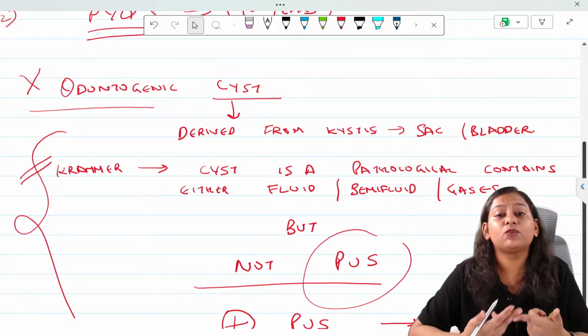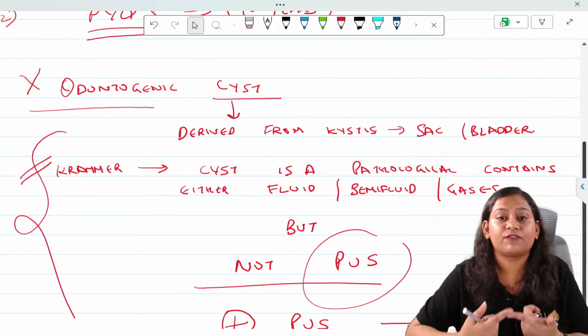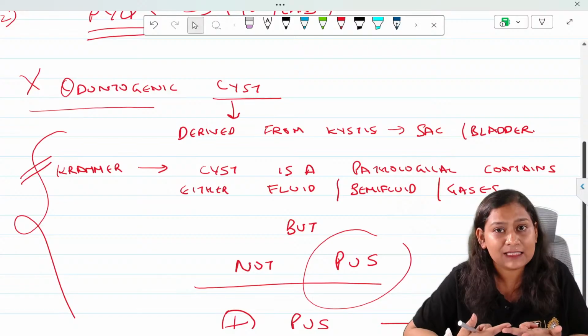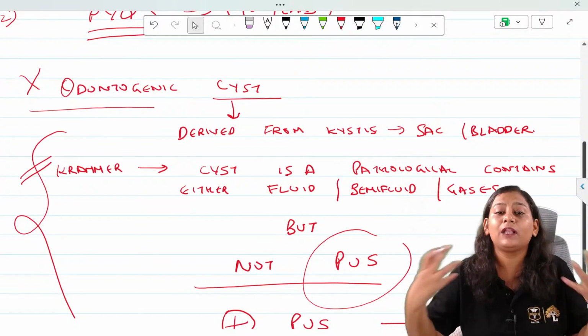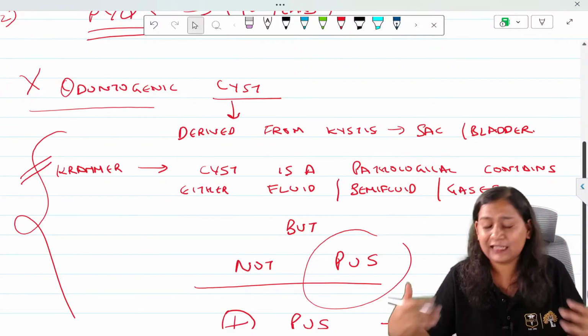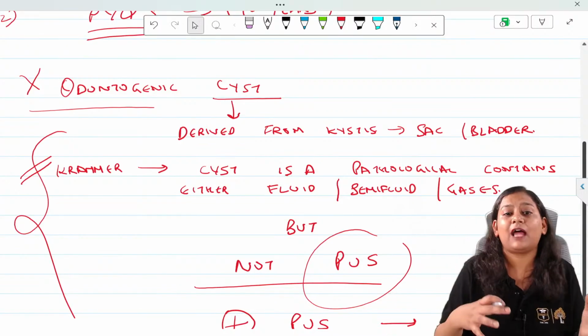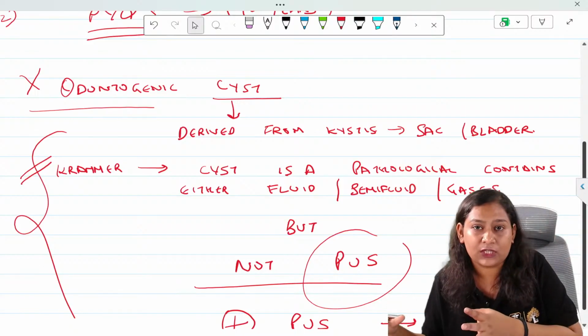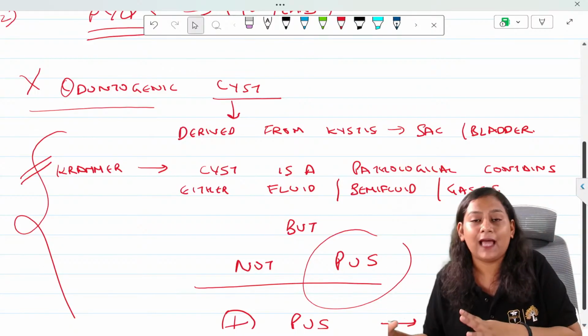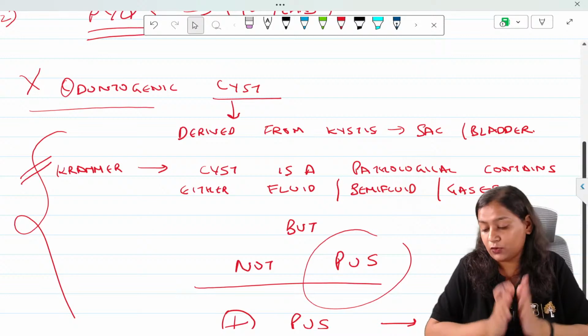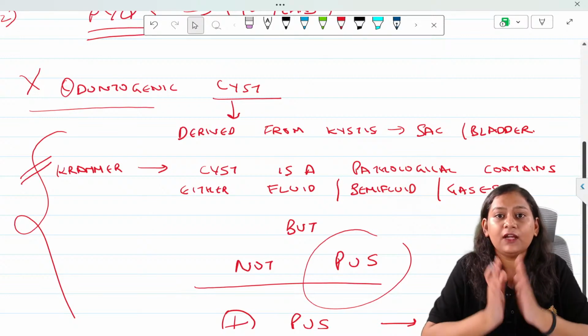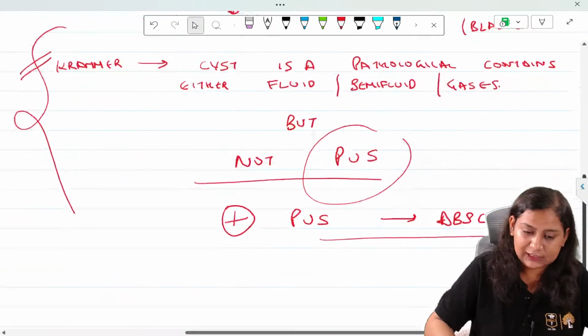Like your reduced enamel epithelium, cell rests of Serres, cell rests of Malassez. All these structures can lead to the formation of a cyst. That is why it is called an odontogenic cyst. All other cysts which are derived from other than the odontogenic epithelium will be called non-odontogenic cysts. So we are focused on the odontogenic cyst.